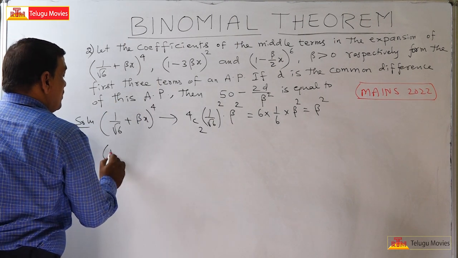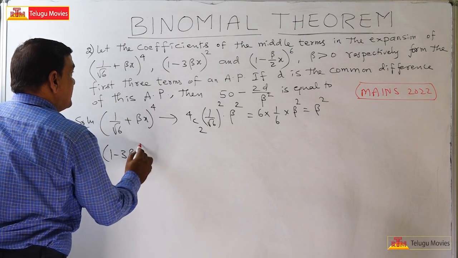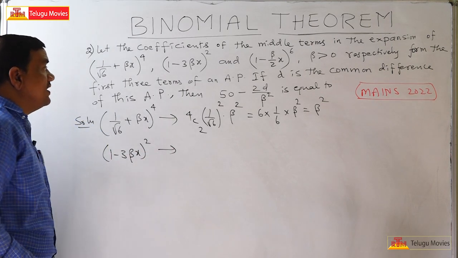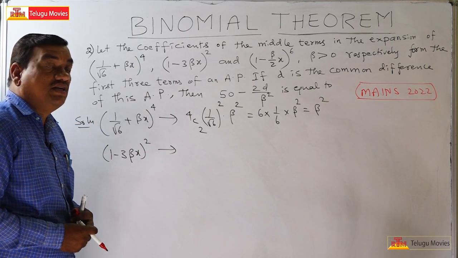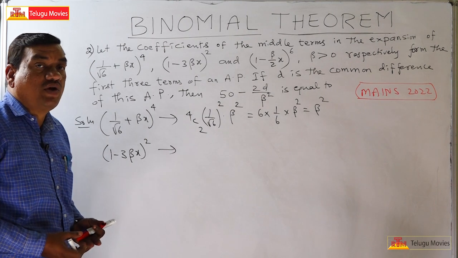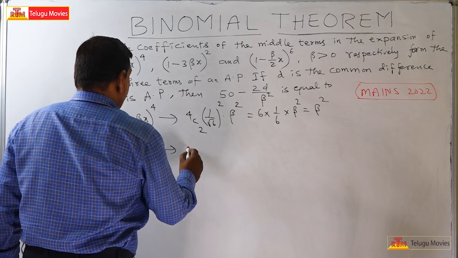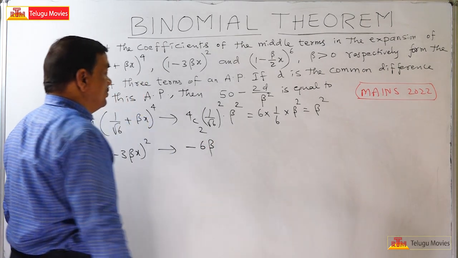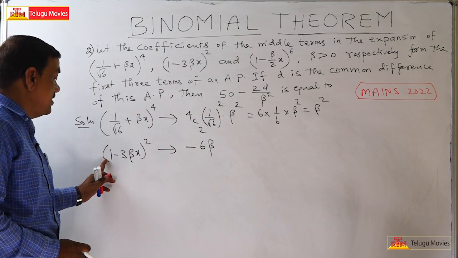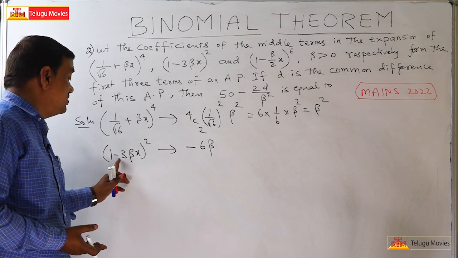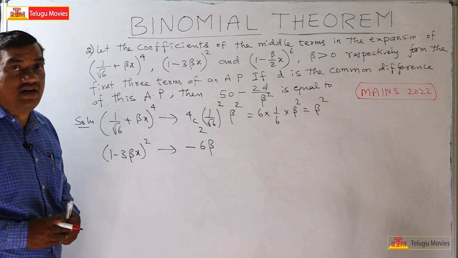Now the second one, (1 minus 3 beta x) whole square. What is the middle term here? It is (a minus b) whole square, a square minus 2ab plus b square. So the middle term is equal to minus 6 beta. A square minus 2ab, that is minus 6 beta. So this is the second term.